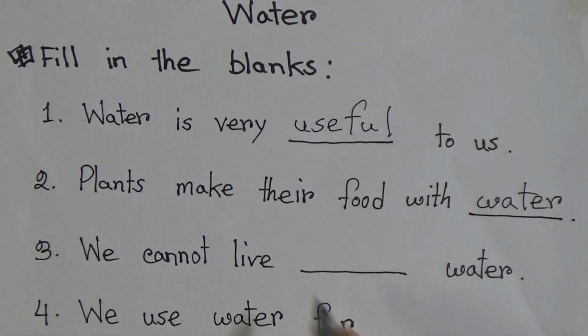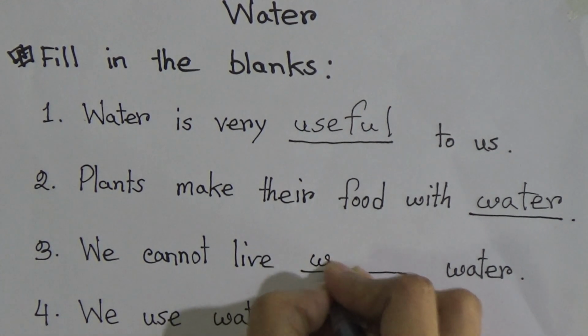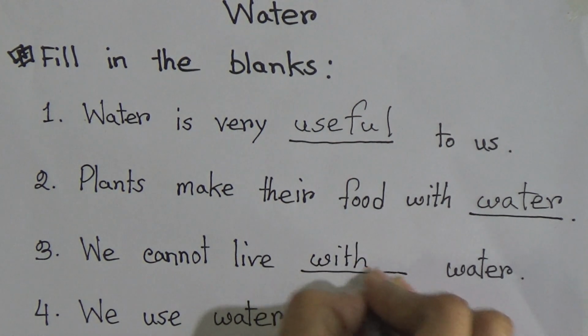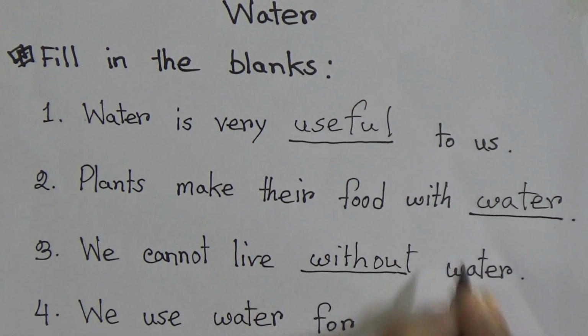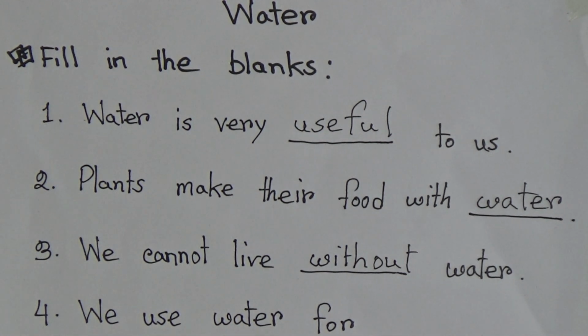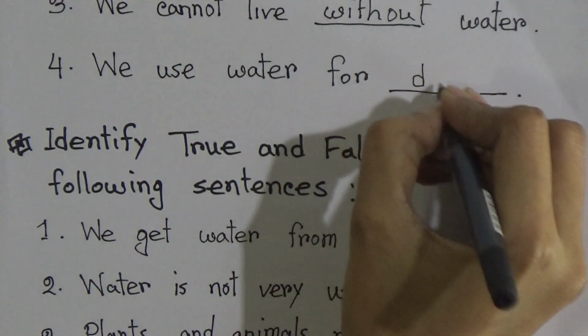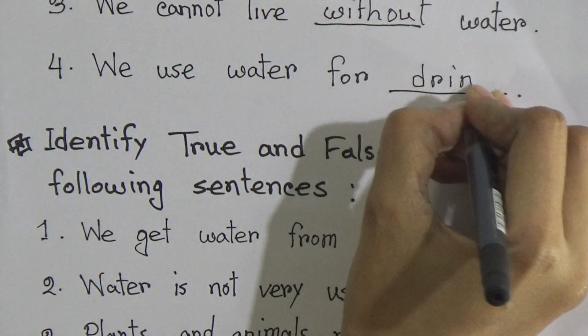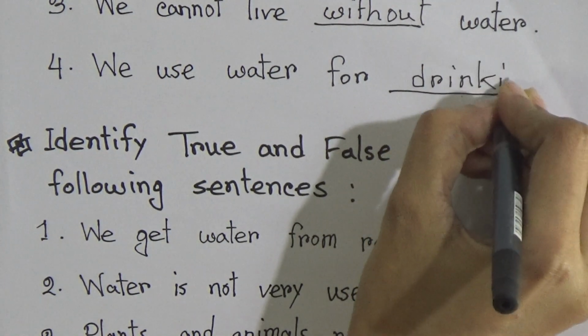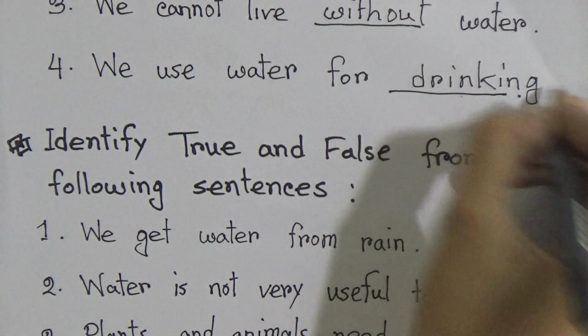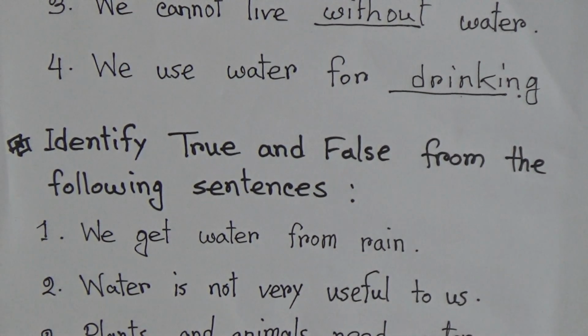Number 3, we cannot live without water. Number 5, we use water for drinking. We use water for drinking.